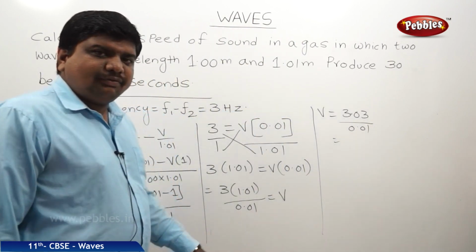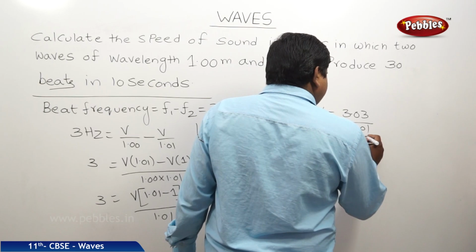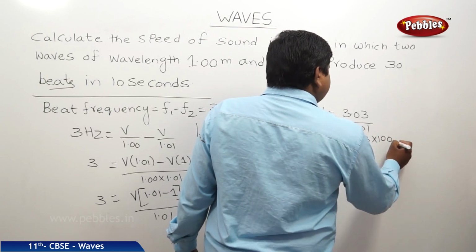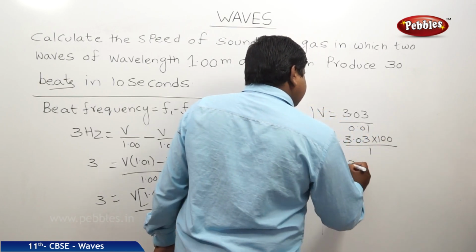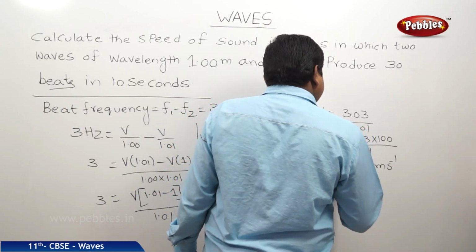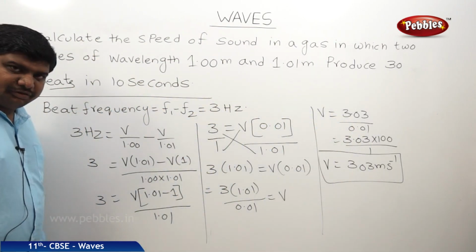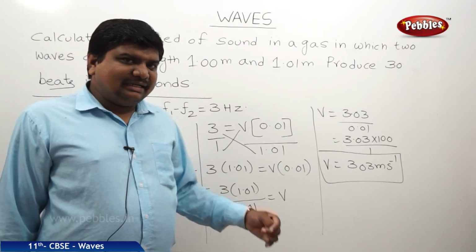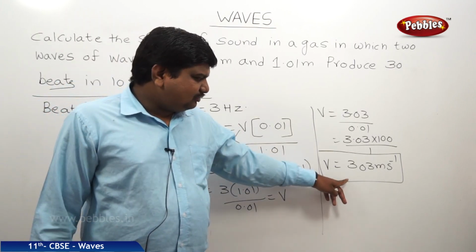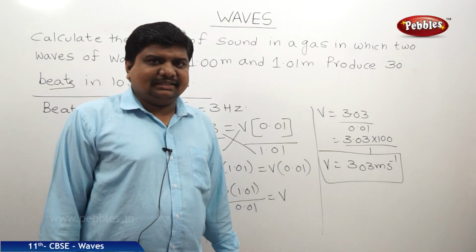This 0.01 we can write as 1 by 100, and this 100 goes up: 3.03 into 100 by 1. Therefore, it is 303 meters per second. So if two waves have wavelength 1 meter and 1.01 meters, producing 30 beats in 10 seconds, they should both move with a velocity of 303 meters per second.